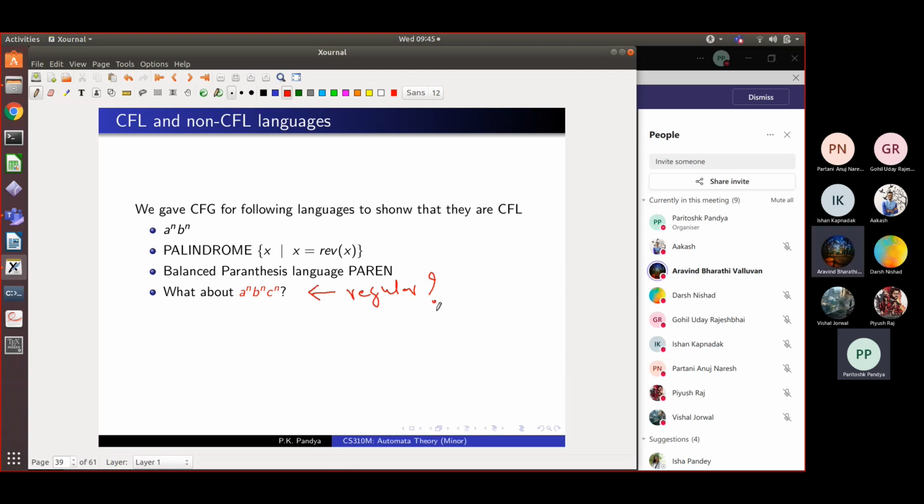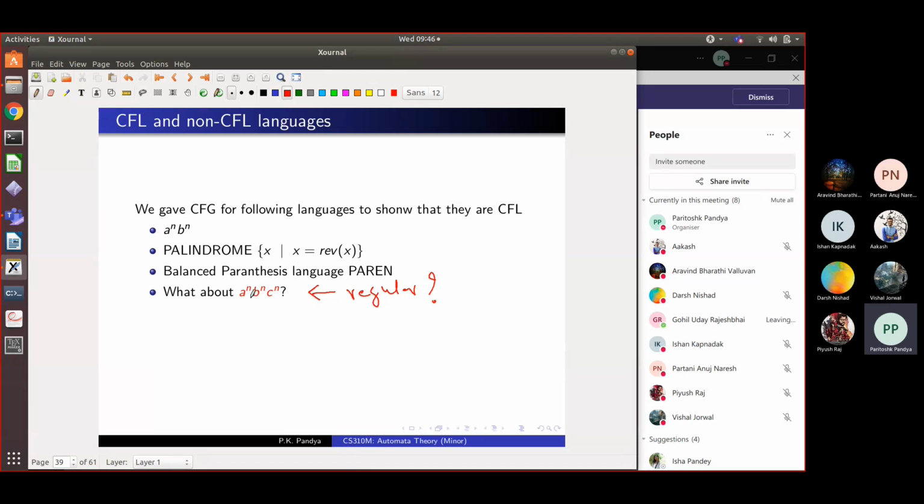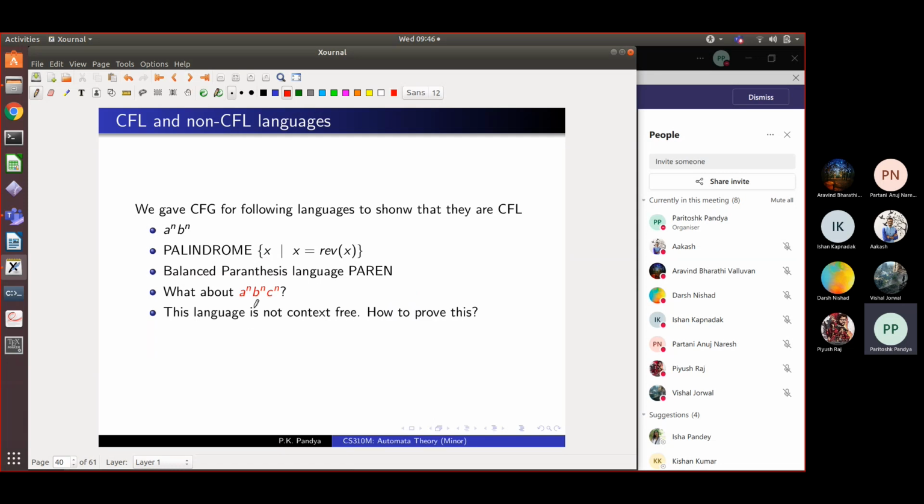Yes, because for the derivation of A power n, B power n, we basically substituted A, B in the middle over and over. Right. Or in the sides, not in the middle, in the sides. But we can't do the same construction here. Right, because while you are substituting A's and B's in the middle, you have to remember the equal number of C's. And those C's occur not contiguously with where you are substituting, right? The innermost place. So in some sense, this seems a little bit difficult. Okay. So what we are going to do is we are going to see the method to prove such things are not context free. So this language is not CFL.